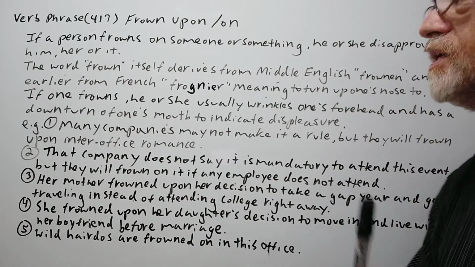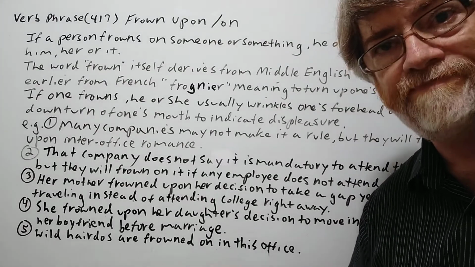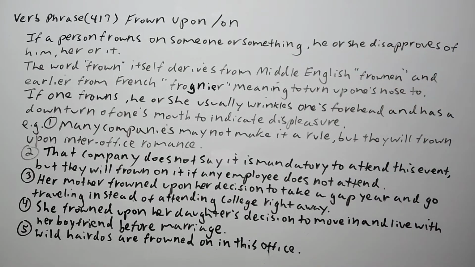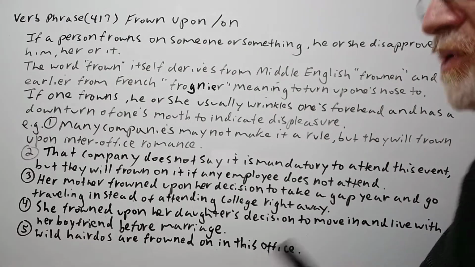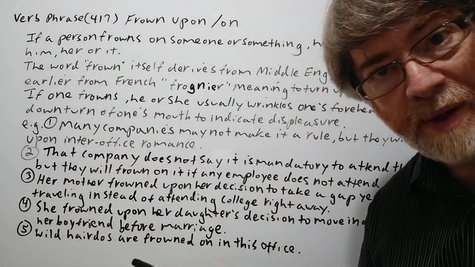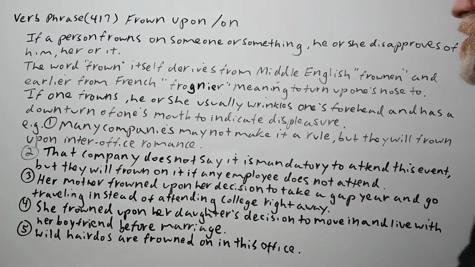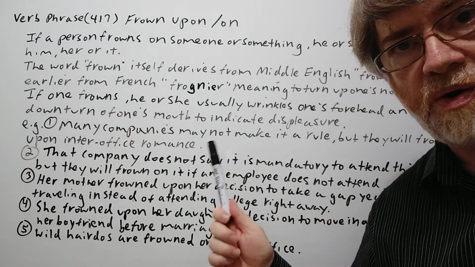The verb phrase today is to frown upon or frown on. Okay, if somebody wants a screenshot, do it right now. Let's get right to it. If a person frowns on or upon someone or something, he or she disapproves of him, her, or it.